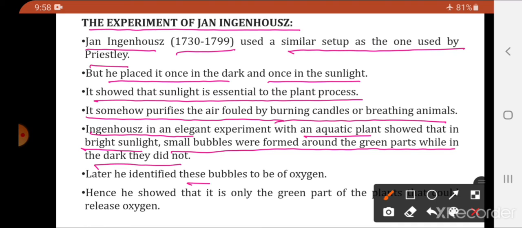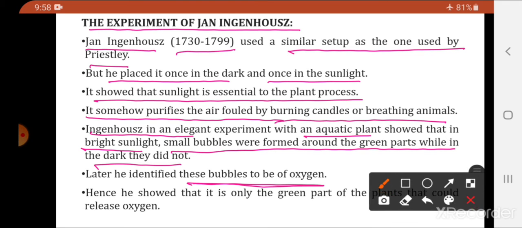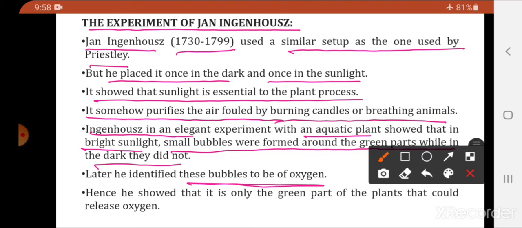Later, he identified these bubbles to be oxygen. Later he concluded that these small bubbles that were forming were bubbles of oxygen. Hence, he showed that it is only the green parts of the plant that could release oxygen.